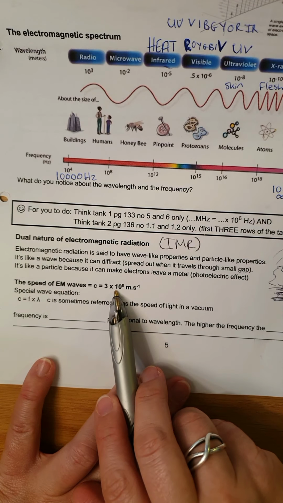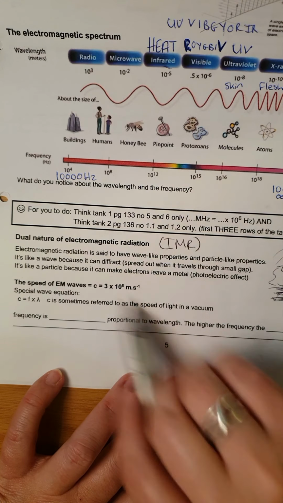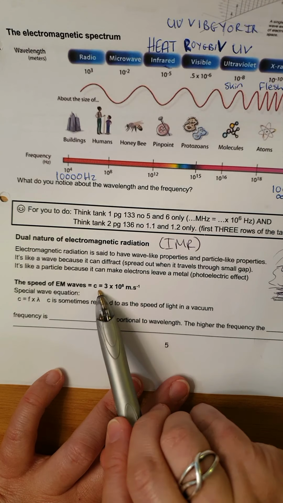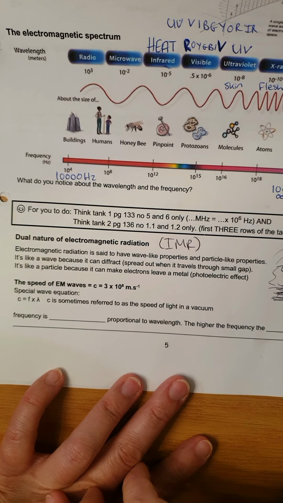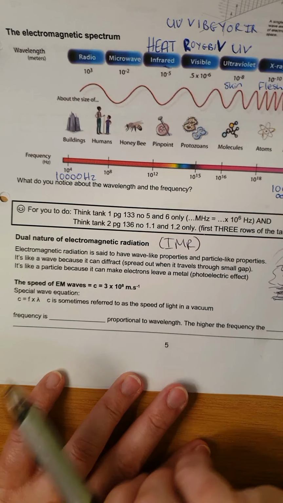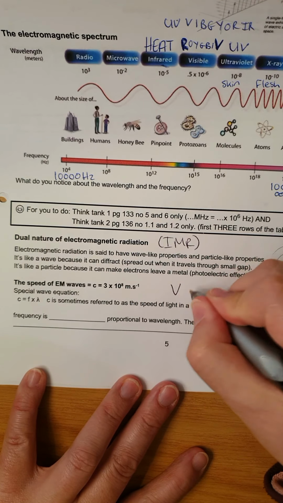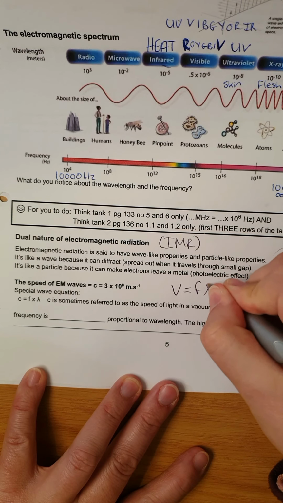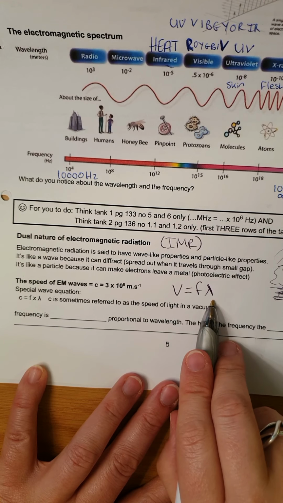But you need to remember, I'm not going to tell you the velocity of electromagnetic radiation. You need to know that this is the velocity always. So from the wave equation, we know that the wave equation was v is equal to f lambda, where v was the velocity of the wave, f the frequency and lambda the wavelength.